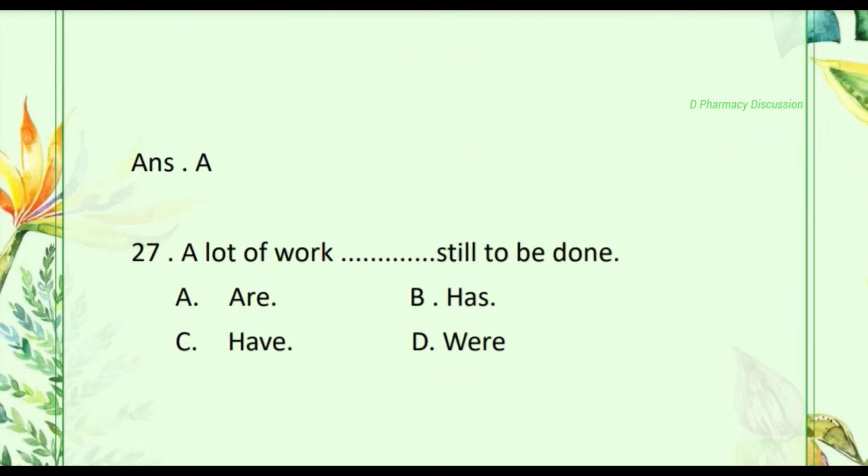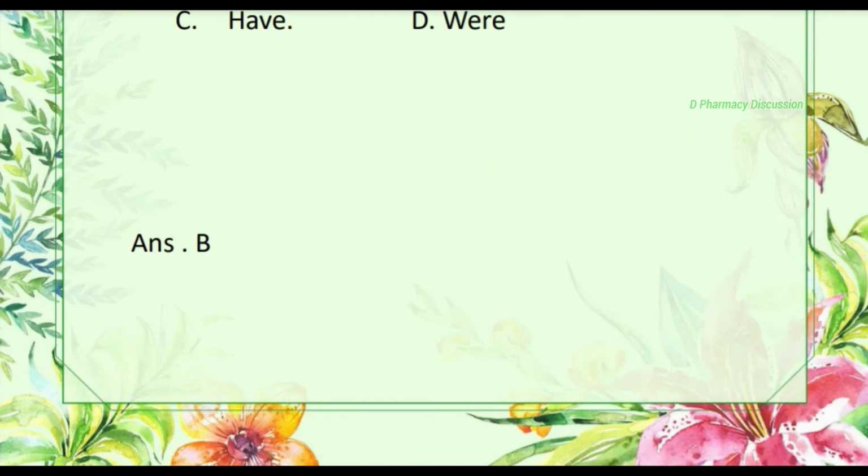Then question number 27. A lot of work dash still to be done. Option A, are, B, has, C, have, D, were. Correct one is option B, has.